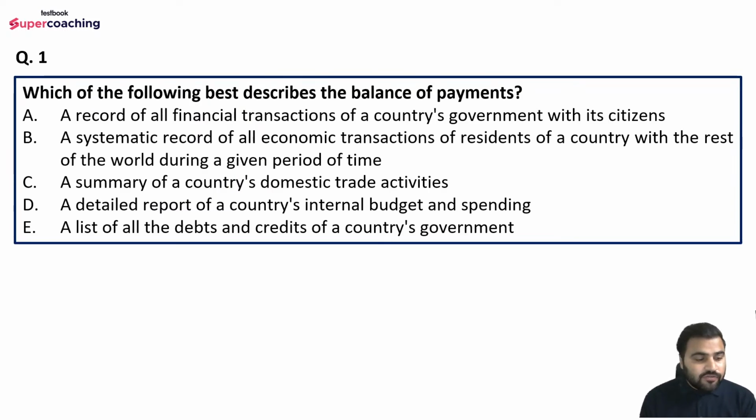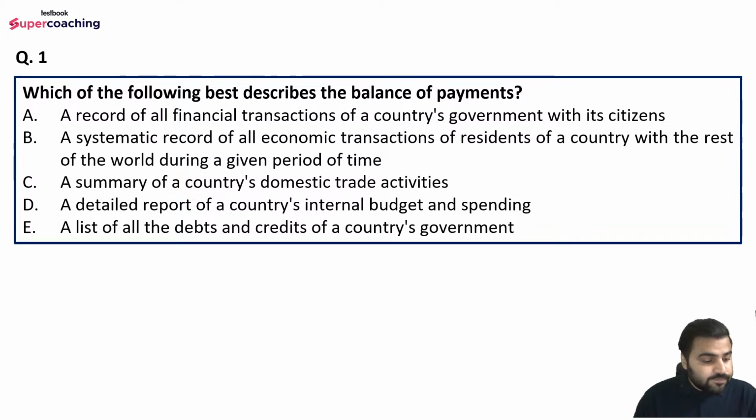Now, get back to today's agenda. That is question number one of today's session: which of the following best describes the balance of payments? Options are: a record of all financial transactions of a country's government with its citizens; a systematic record of all economic transactions of residents of a country with the rest of the world during a given period of time; a summary of a country's domestic trade activities; a detailed report of a country's internal budget and spending; and a list of all the debts and credits of a country's government. Do let me know, friends, what do you think? What can be the right answer here?